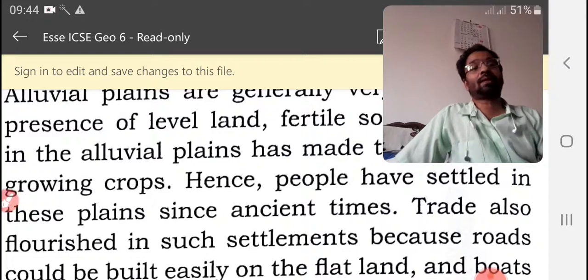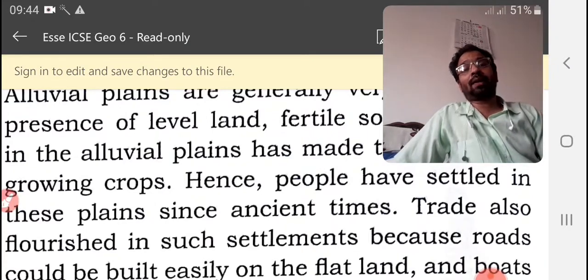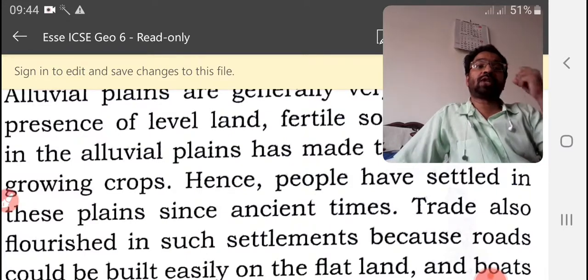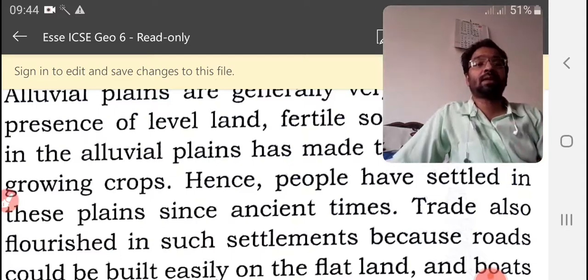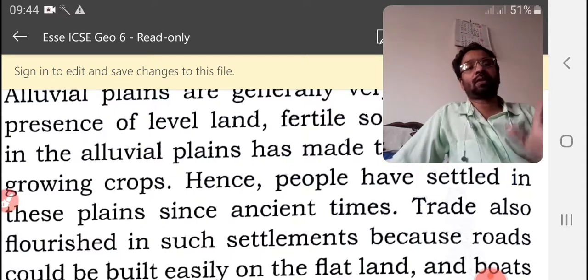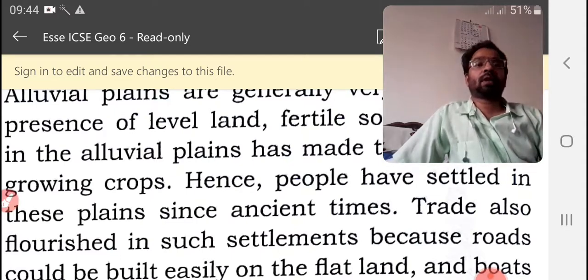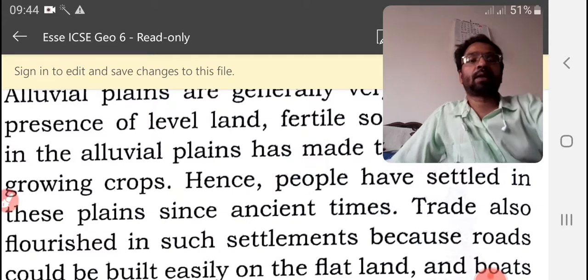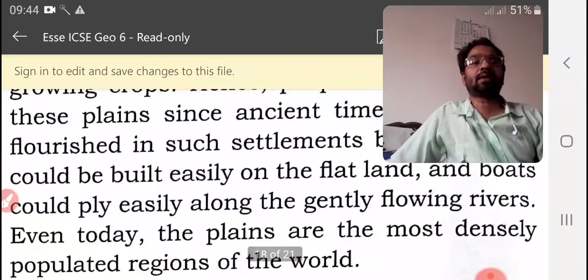and hence people have settled in these plains. That is why, since that area is fertile, people like to settle there and do agriculture. From ancient times onwards, this process is going on. People like to settle on the fertile alluvial plains, and trade also flourished in such settlements.